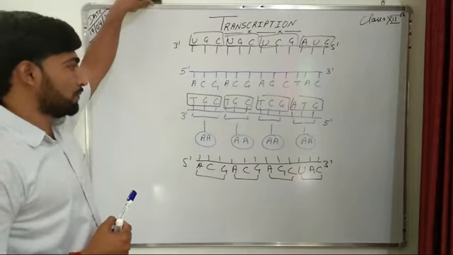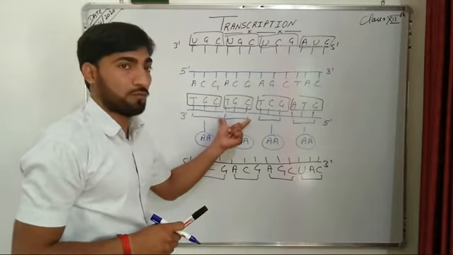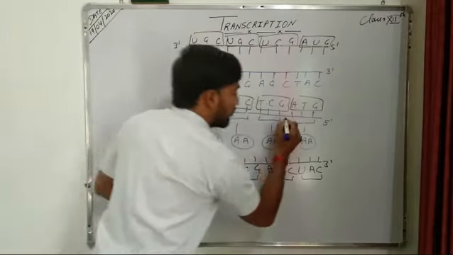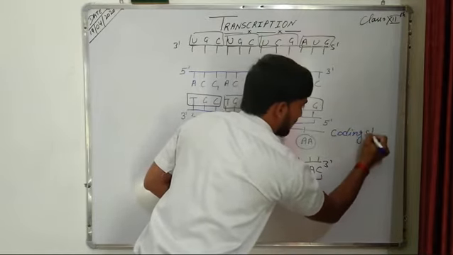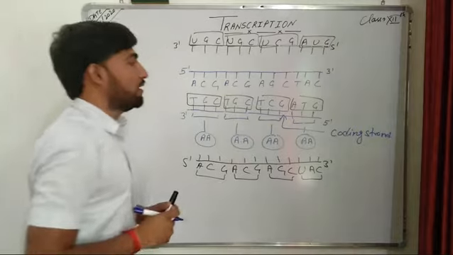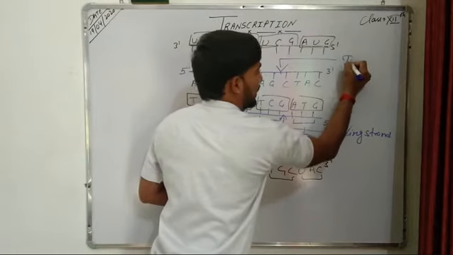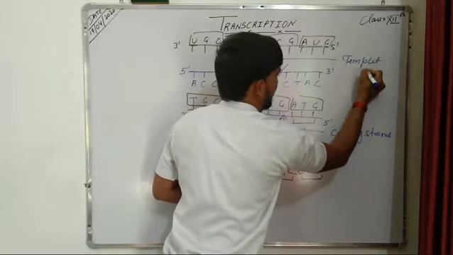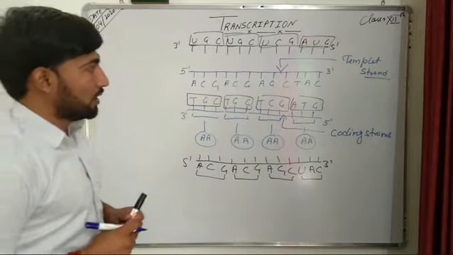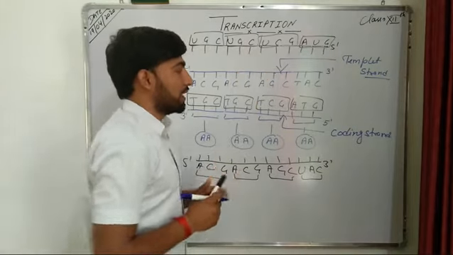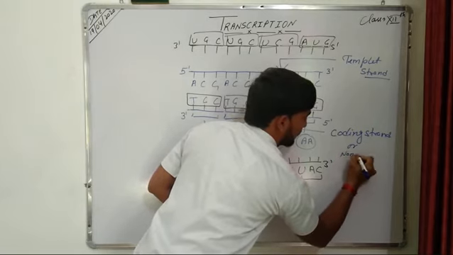Further, because we are using this strand or these codons for the synthesis of a protein, this strand is known as the coding strand. And when mRNA is synthesized on the other strand, that strand becomes our template strand, on which the mRNA is synthesized. Further, if this is the template strand, then its complementary strand is also known as the non-template strand.